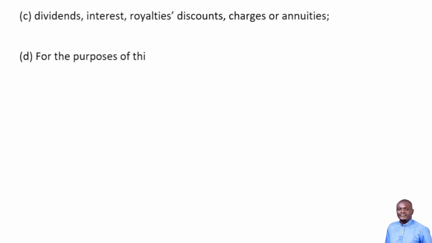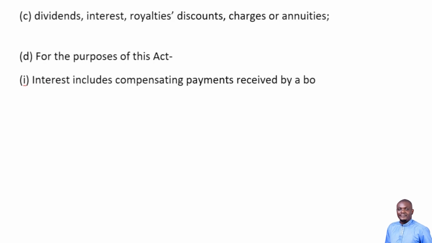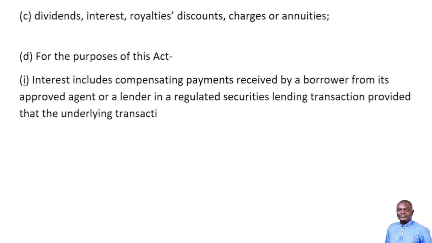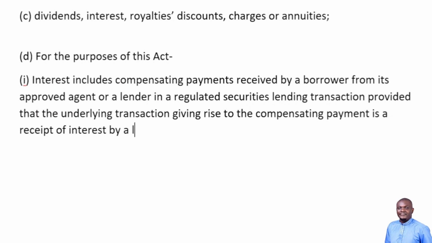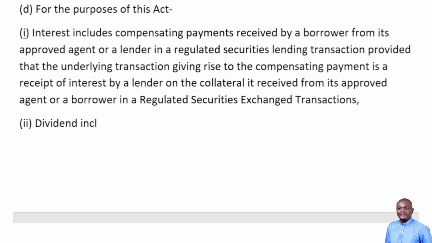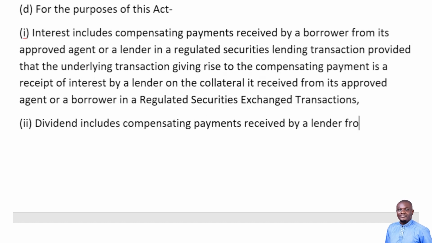For the purpose of this Act, interest includes compensation payments received by a borrower from its approved agent or a lender in a regulated securities lending transaction, provided that the underlying transaction giving rise to the compensating payment is a receipt of interest by a lender on the collateral it received from its approved agent or a borrower in a regulated securities lending transaction. Dividend includes compensating payment received by a lender from its approved agent or borrower in a regulated securities lending transaction.